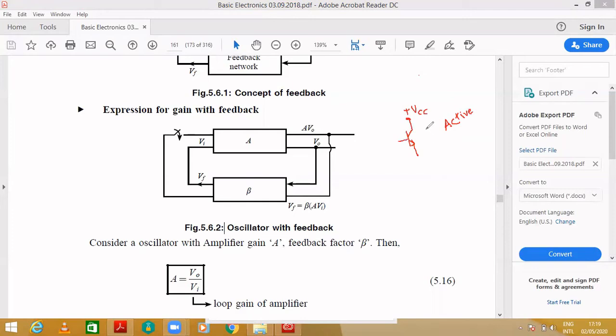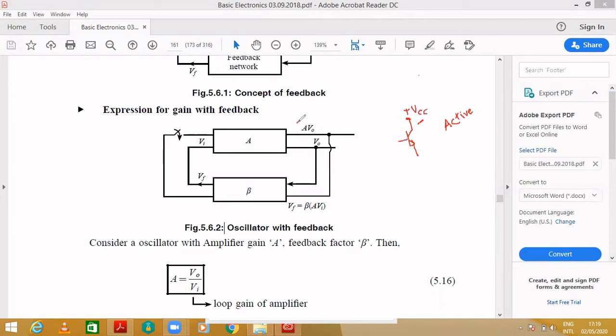So in order to maintain that, we give it. Here we are not giving any input to the amplifier, meaning we are not making any input excitation, but there is some noise produced from the transistor, and this noise will be taken as an input, and the same noise will be amplified by the amplifier, and it is given.